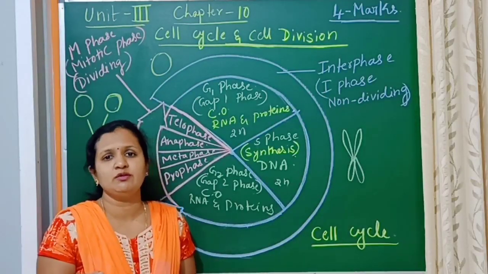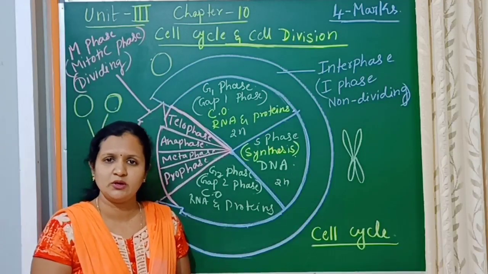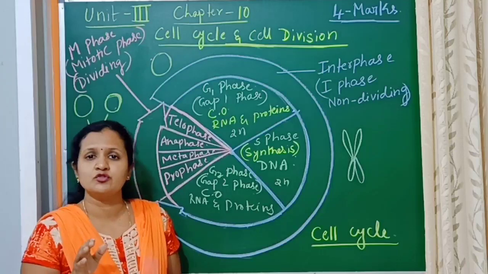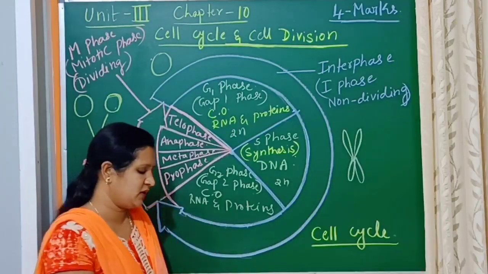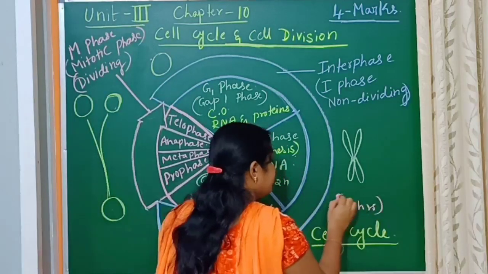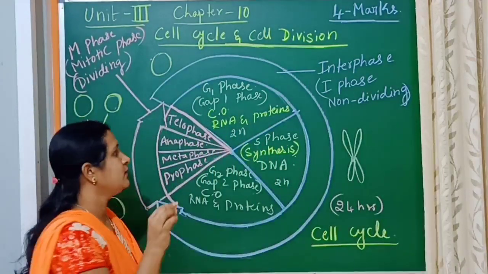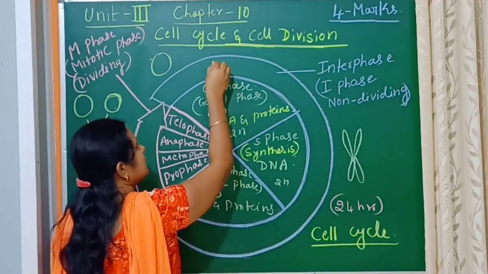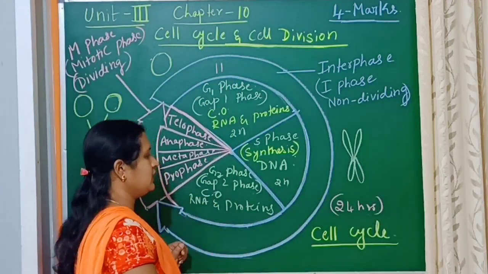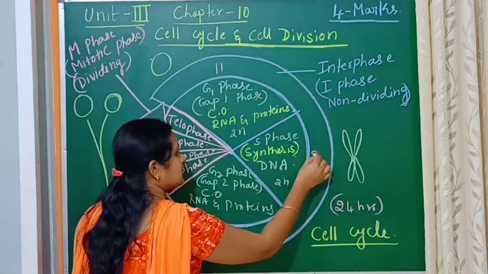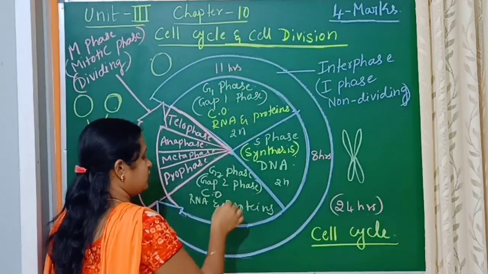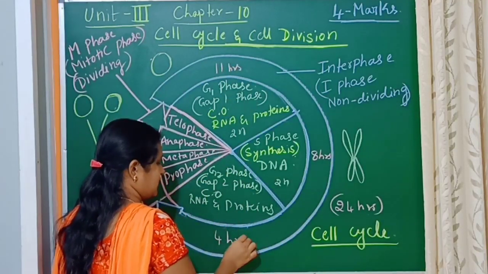The duration will vary. For example, in human beings, the cell cycle takes 24 hours. In those 24 hours, the G1 phase takes approximately 11 hours, the S phase takes 8 hours, and the G2 phase takes 4 hours.